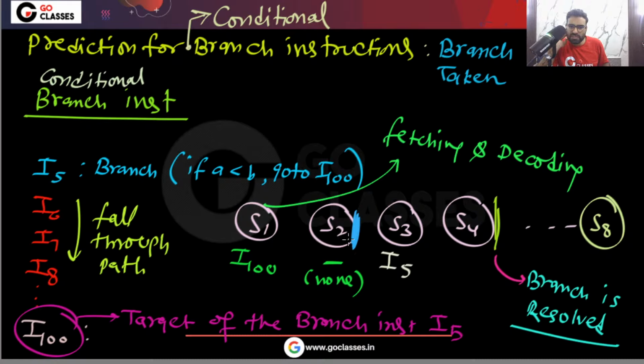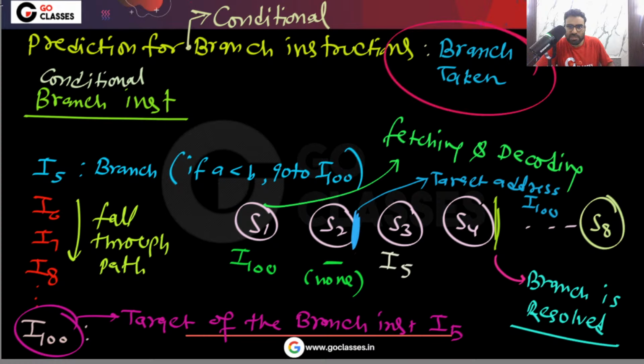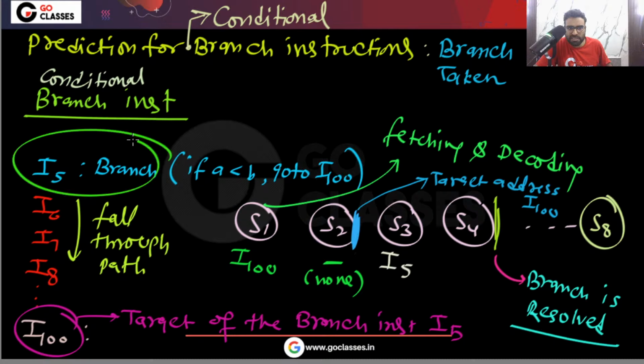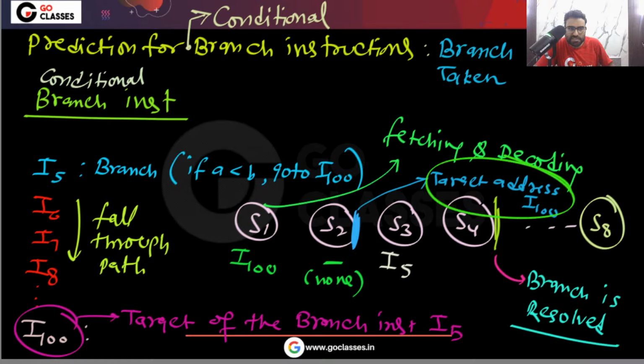Okay, now notice one thing, that at this moment the branch target is available to me. I don't know whether actually the branch will be taken or not, but the target address I100 is available to me here. So because of my pre-assumption, because of my prediction, I am thinking that after this instruction I100 should be executed. So at the end of this stage S2, I will find this target address I100, and I will fetch it. Yes or no? I will fetch it.